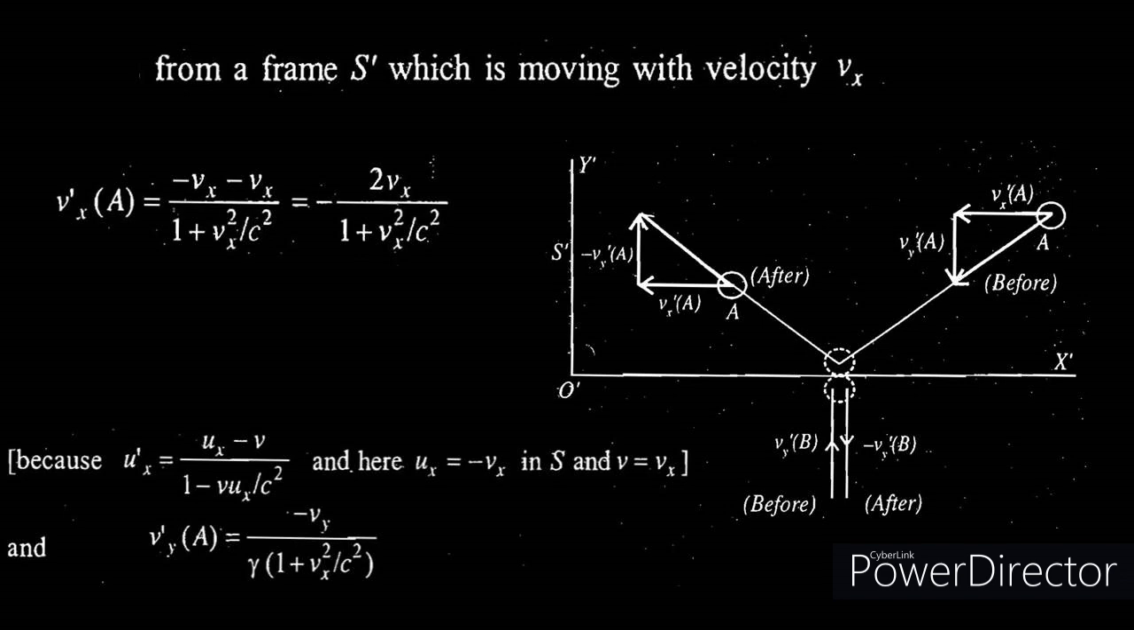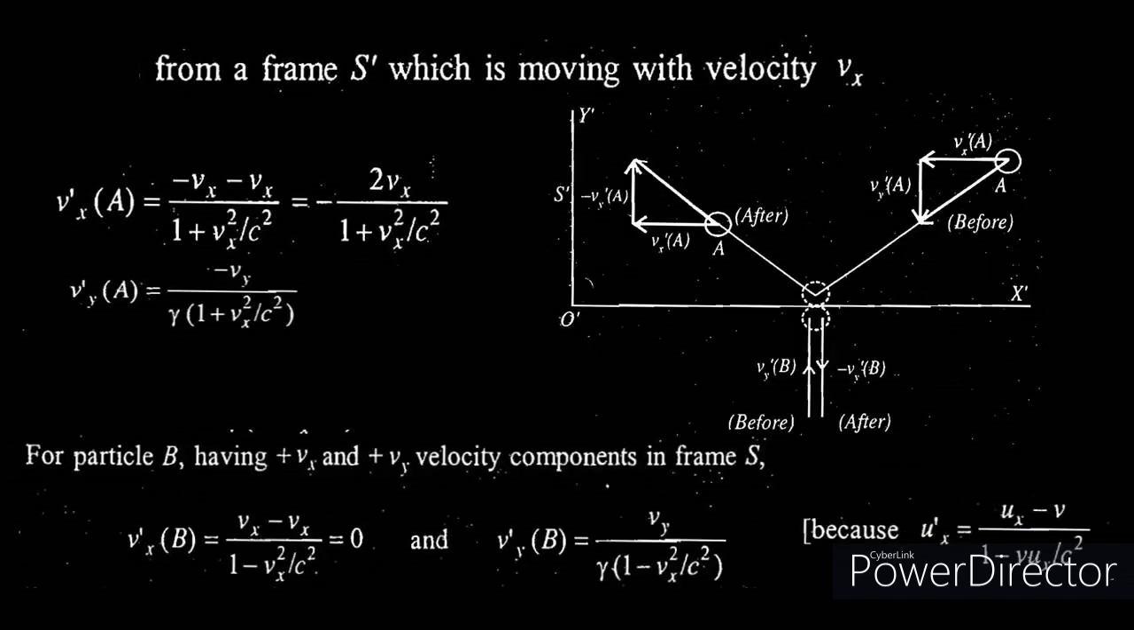After collision, the velocity of the particle A in the y direction is reversed. So the velocity of the particle A after collision will have exactly the same magnitude but opposite sign. Now let's calculate the velocity of particle B.